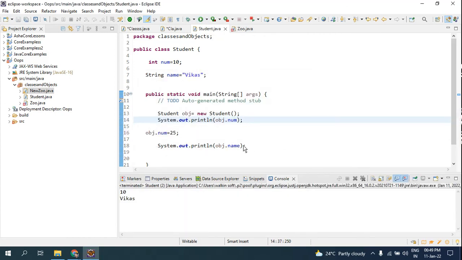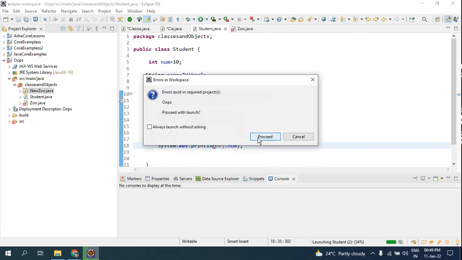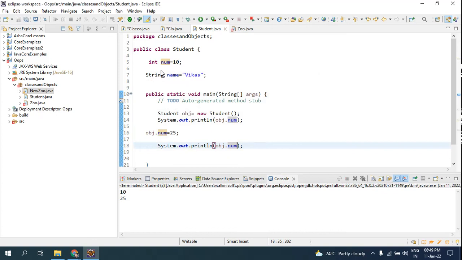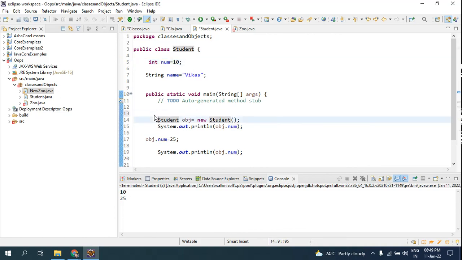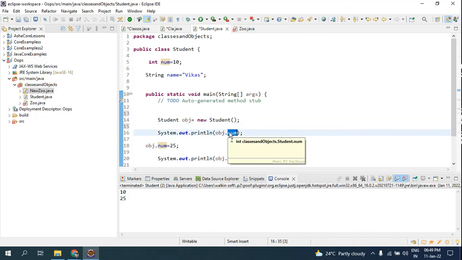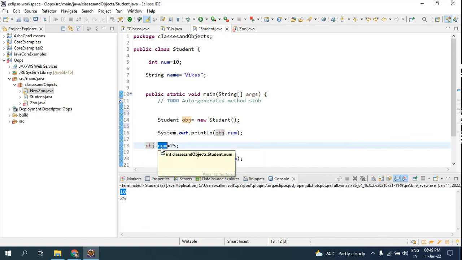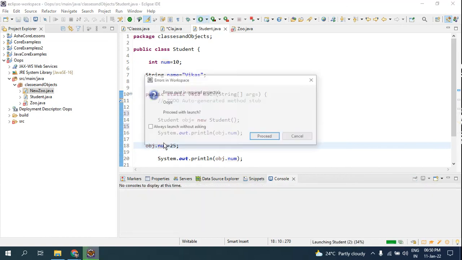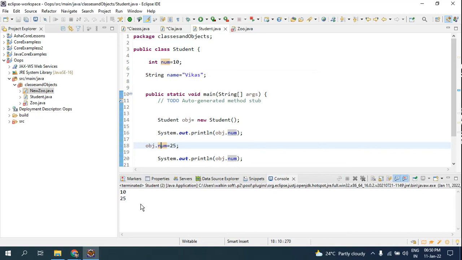It's throwing me an error, because I'll check here the number. See, look here, this is the attribute. I have used int number is equal to 10, and I have created the object here, and using this object I am able to access the number. When I access this, the value was 10, and using the same object I am reassigning this value number to 25, and now if I check the value of number using the object, the value is 25. Look here, the value is 25.